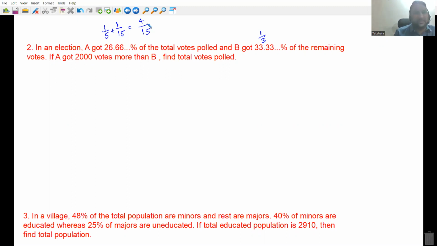Okay, just to be on the safer side, let's multiply. And let's see what happens if we take the LCM once. LCM of 3 and 15 is 15. I will assume total votes polled as 15x, everyone. Why did I take x? Because in this question some actual number is given. Okay, so A will get how much? 4 by 15 of 15x. 4 by 15 of 15x is 4x.